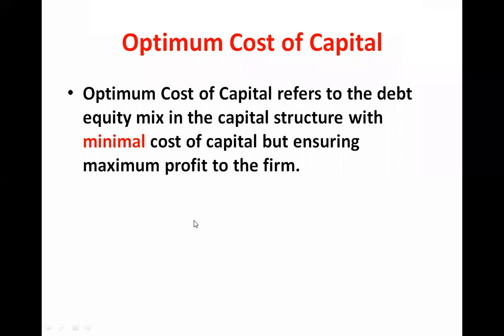So the optimum capital structure is the mix of debt and equity which gives the minimum cost of capital compared to other combinations. But keep in mind that the company should be able to generate maximum profit.